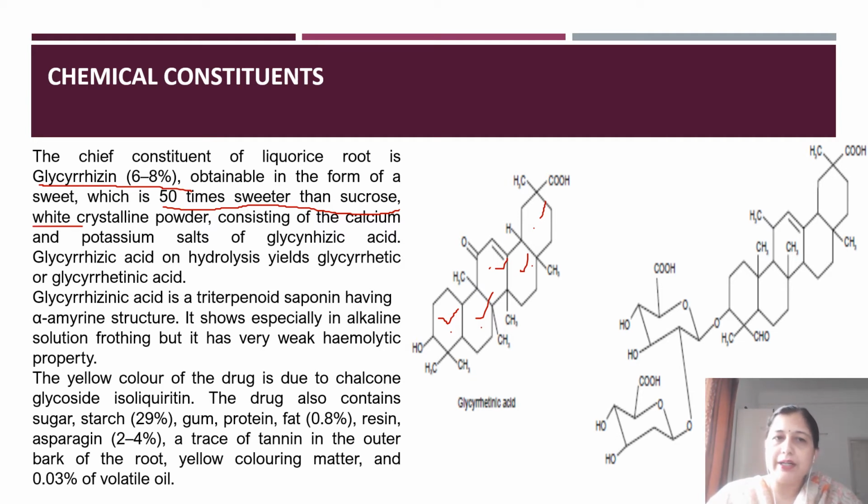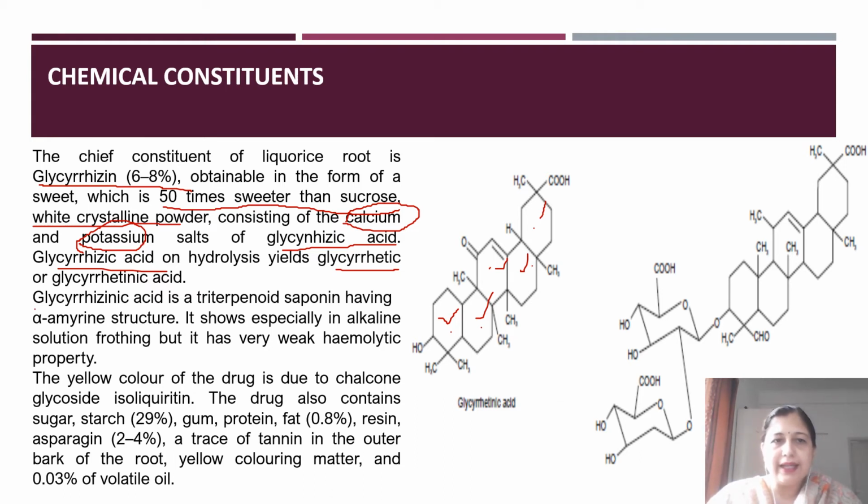If it is isolated, it is a white crystalline powder, and chemically it is basically a salt of calcium or potassium in combination with glyceric acid. This glyceric acid on hydrolysis leads to glyceratic acid, and further this glyceratic acid is also known as glycerinic acid.